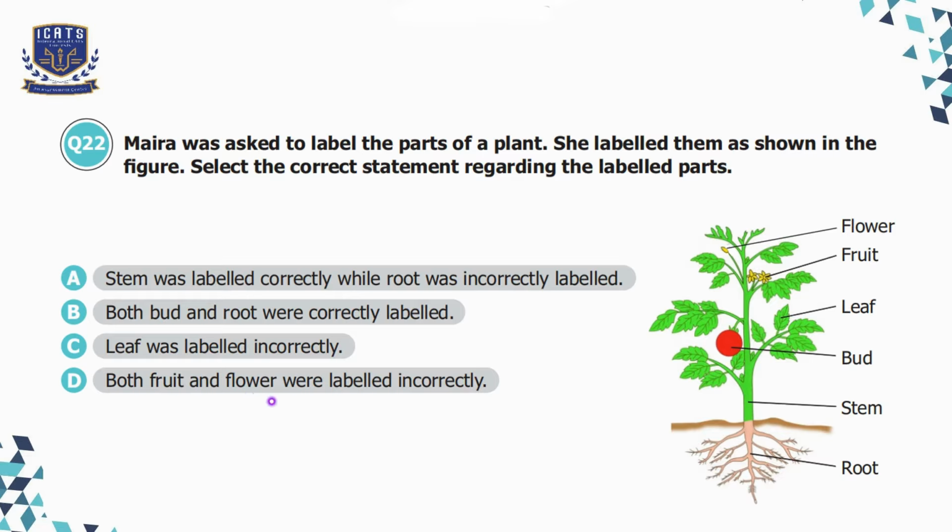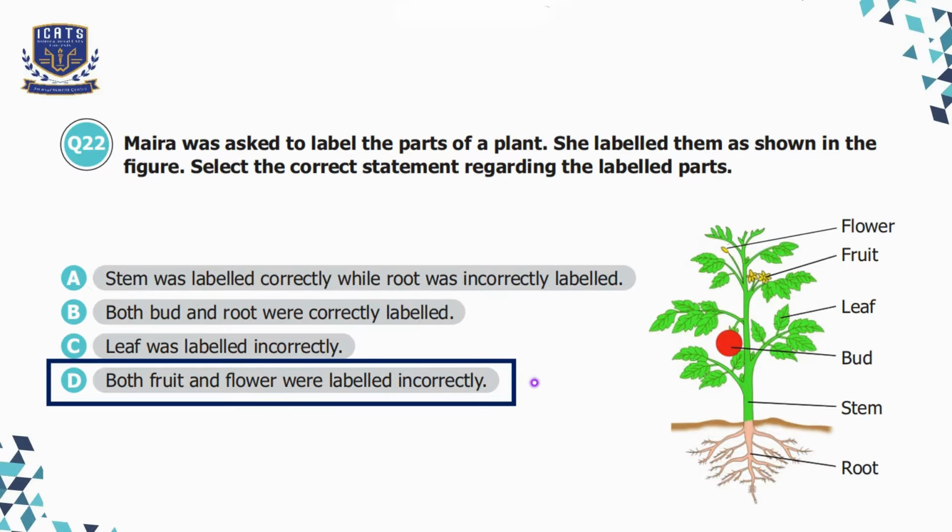Option D, both fruit and flower were labeled incorrectly. This is our correct option. The reason is that we can see the flower is labeled as fruit and the fruit is labeled as bud. So we'll choose option D here.